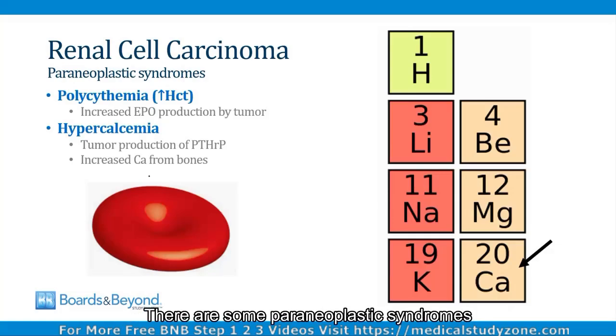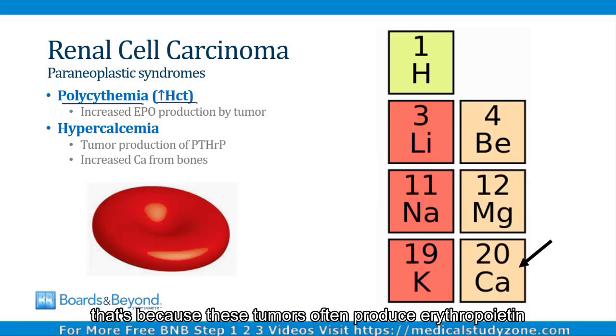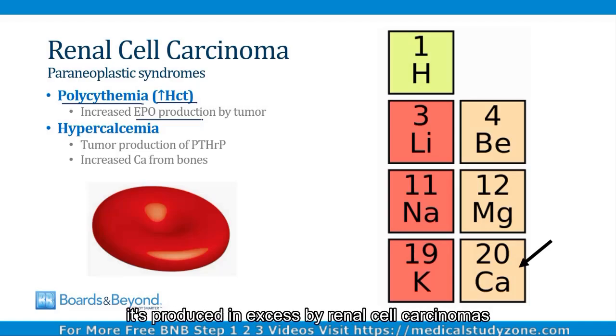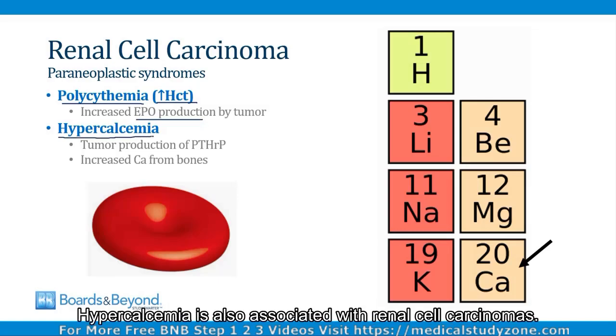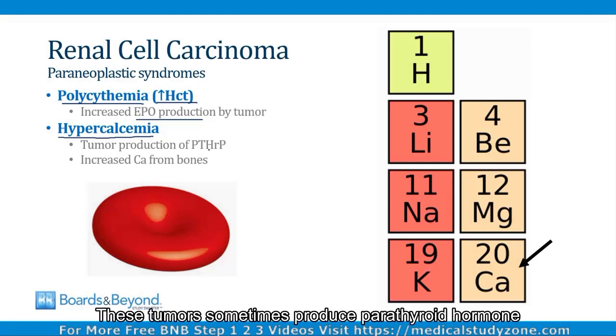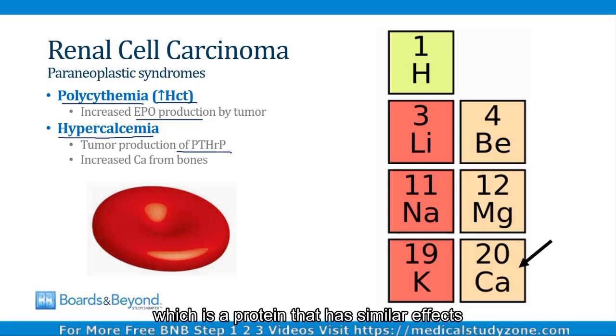There are some paraneoplastic syndromes associated with renal cell carcinoma. The first one is polycythemia, which means a high hematocrit. That's because these tumors often produce erythropoietin, which is normally produced by the kidney. It's produced in excess by renal cell carcinomas, and that can lead to polycythemia. Hypercalcemia is also associated with renal cell carcinomas. These tumors sometimes produce parathyroid hormone-related peptide, which is a protein that has similar effects to parathyroid hormone, and this will increase the calcium uptake from bones and can cause hypercalcemia.